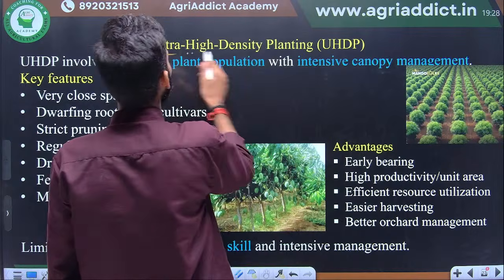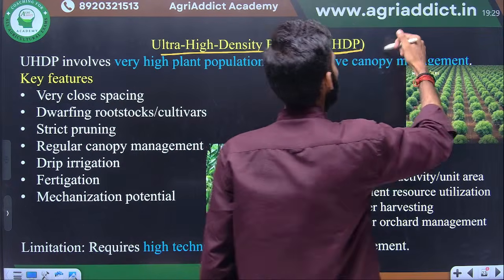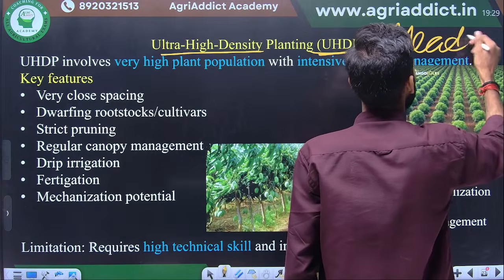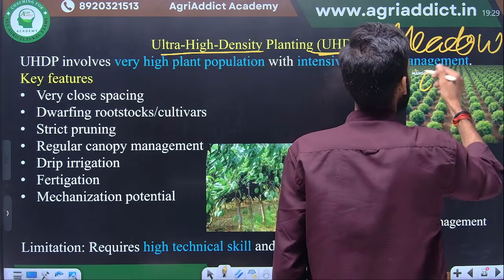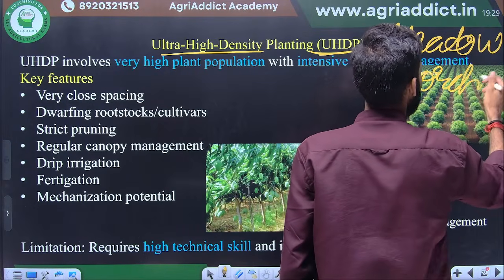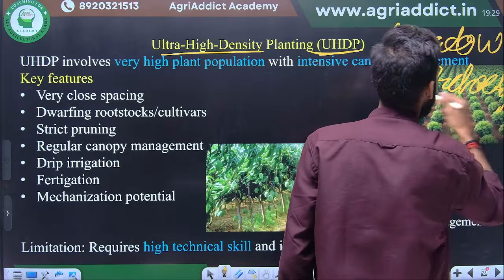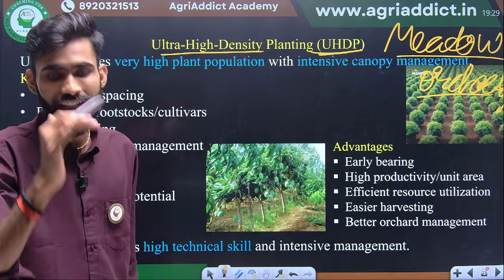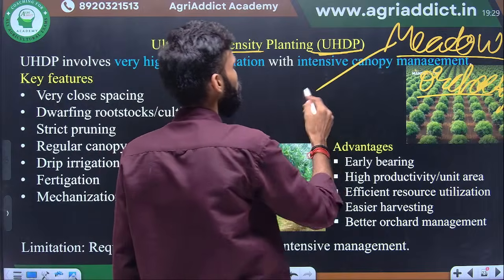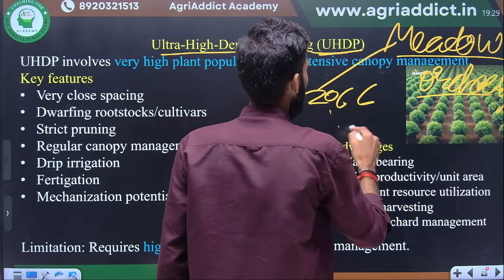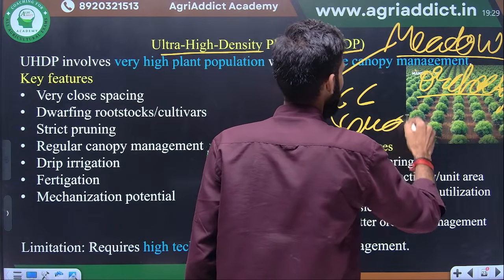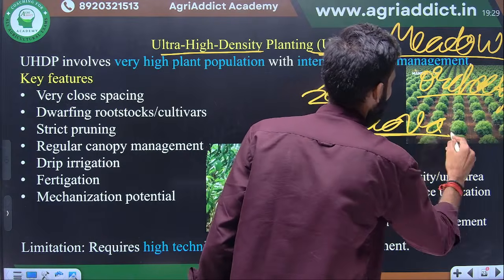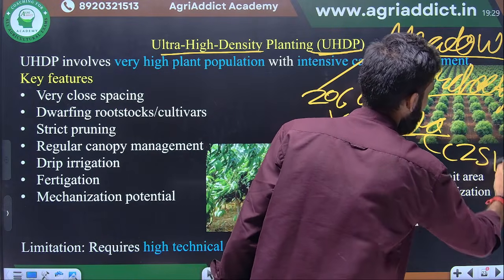Now the ultra high density planting, we can see the meadow orcharding. Meadow orcharding. First time in India, it was started in 2006 in the guava orchard at CISH by Dr. Gorakh Singh.